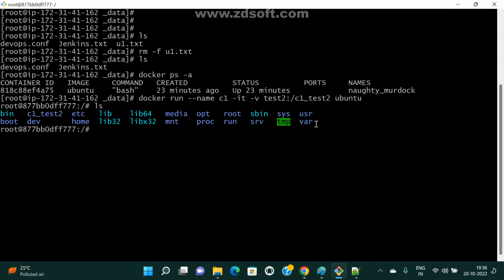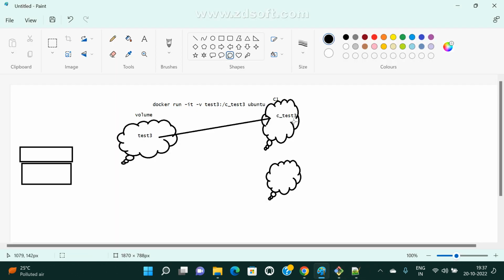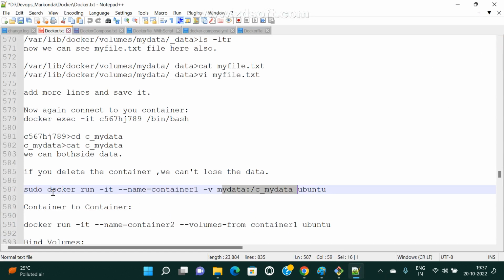Now Ctrl+P+Q. Now I want to attach from container to container. Already the container is created, and in this container one volume is already attached, correct? Directly from container 1 to container 2 also we can attach it. This is the syntax. Docker run -it, remaining story same only, --name container 2, and here --volumes-from. We need to use this command.